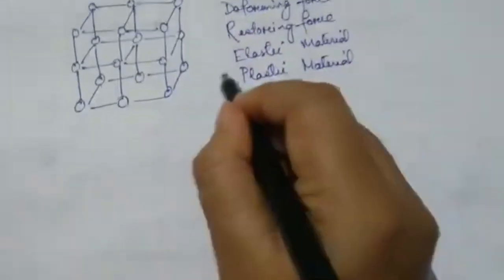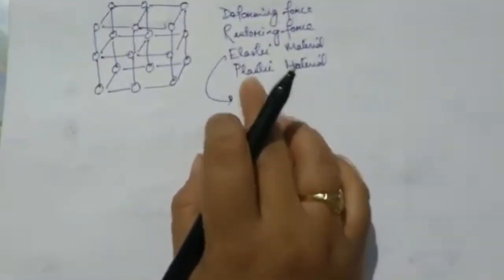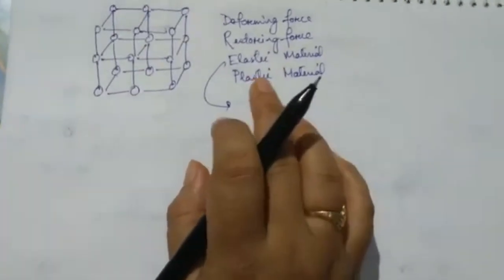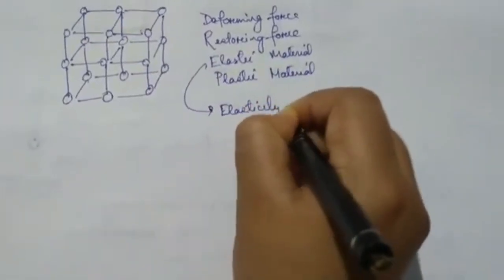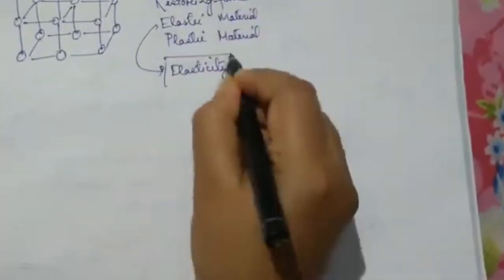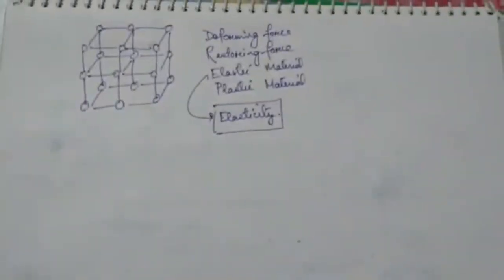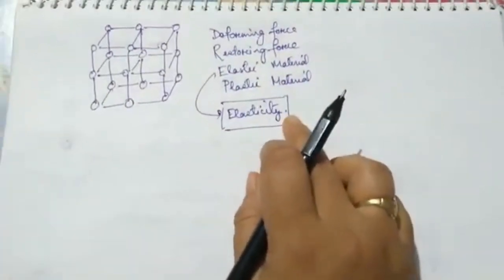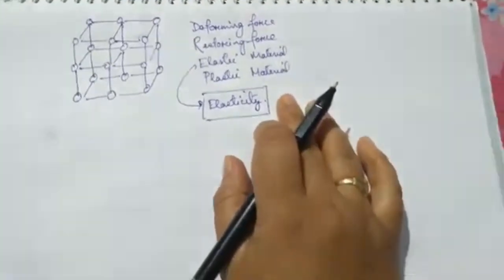If I talk about elastic material, that means there is a tendency in every solid to conserve its shape, size or configuration. That tendency or property of a material is called elasticity. So the first topic of our unit 4 is elasticity. Whenever we talk about elasticity, it will basically be about solids. But elasticity has other types also, applicable for liquids and gases, that I will discuss here in detail.